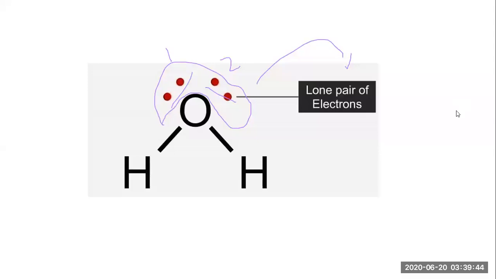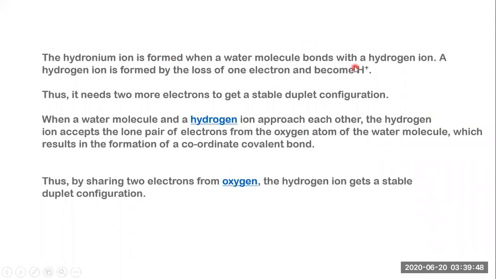The hydronium ion is formed when a water molecule bonds with a hydrogen ion. A hydrogen ion is formed by the loss of one electron and becomes H+. Thus, it needs two more electrons to get a stable duplet configuration.